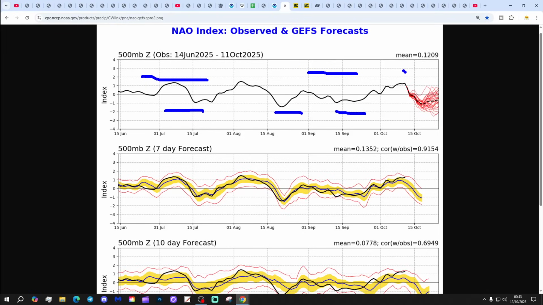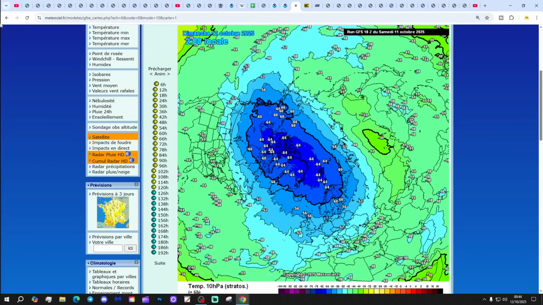Right, so at the moment anyway, we've got a pretty strongly positive NAO, but it's on the way down, and by the time we get into the second half of October, it looks like we've got a pretty consistently negative NAO, actually, throughout the second half of the month. That's telling us that with both the AO and particularly the NAO going into a negative phase, we might be seeing signs of a pattern change, possibly something colder and wetter, maybe cold and drier as well. But it certainly looks like the overall pattern for the North Atlantic and for Northern Europe is on the change a little bit. So that's going to be interesting to see how that works out, of course.